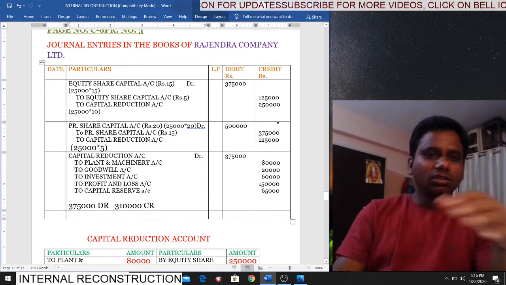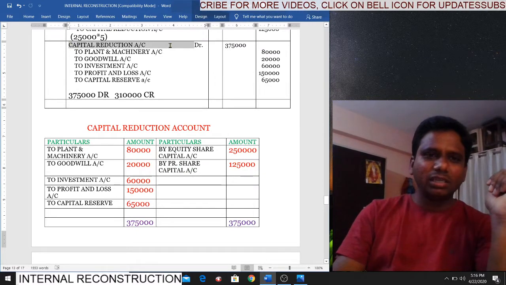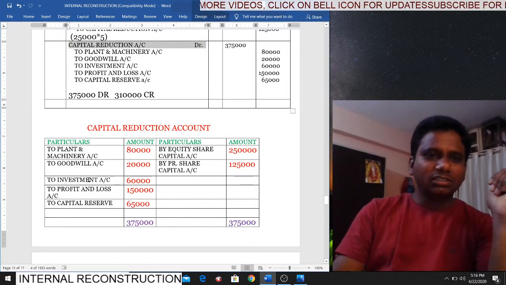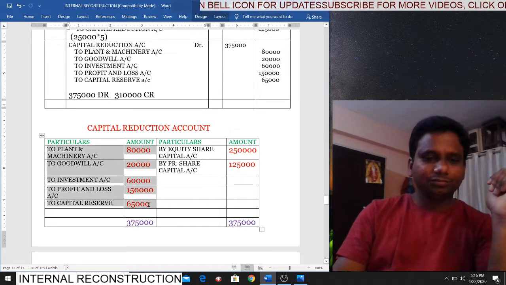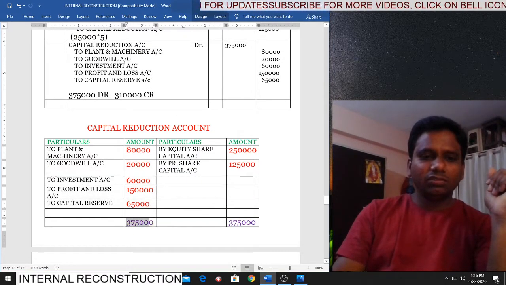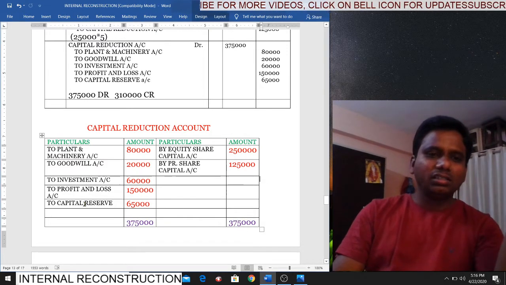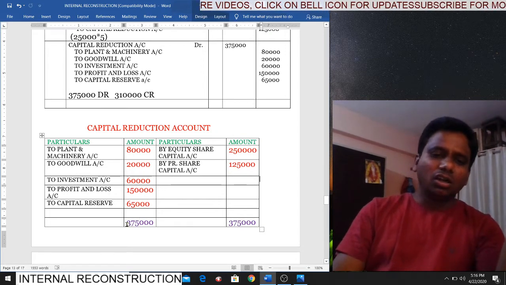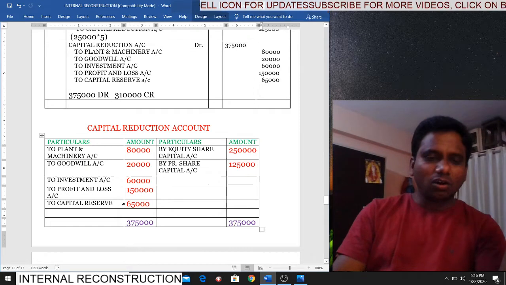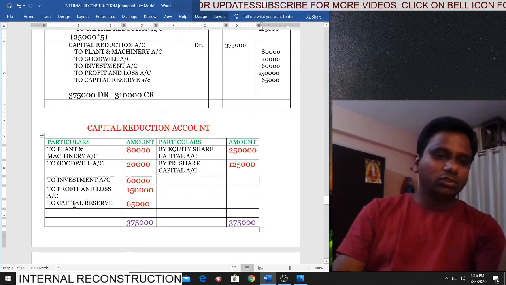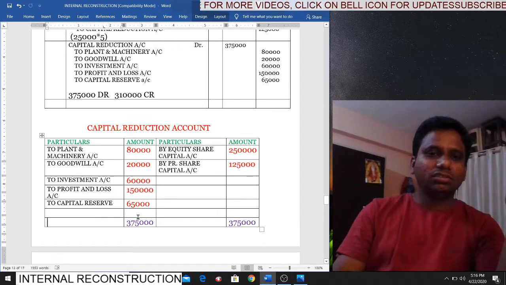Three simple entries. Now from this entry, we will post into the capital reduction account. Here capital reduction account is debited. So on the debit side, write down all the credits. Here, total 3,75,000 equal. Suppose you don't have any balance in the capital reduction account, then automatically the account is closed. But here there is some balance in the capital reduction account. So we have to transfer it to capital reserve account. Is it clear, students? This is our third problem.